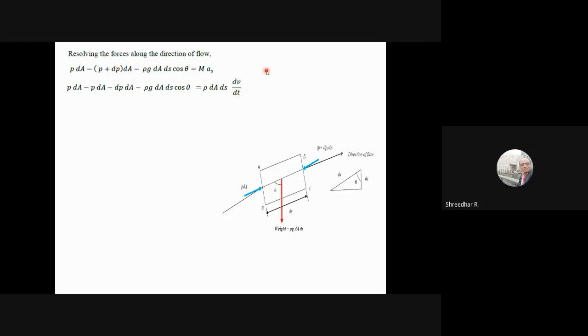So this gets cancelled out. P dA gets cancelled out, and you're left with minus dou P dA with this term. Then dou v by dou t can be written as dou v by ds into ds by dt, multiplying and dividing by ds. But ds by dt can be written as velocity, because it is displacement by time. So one velocity term will come. ds and ds cancel out, so this gets cancelled out.